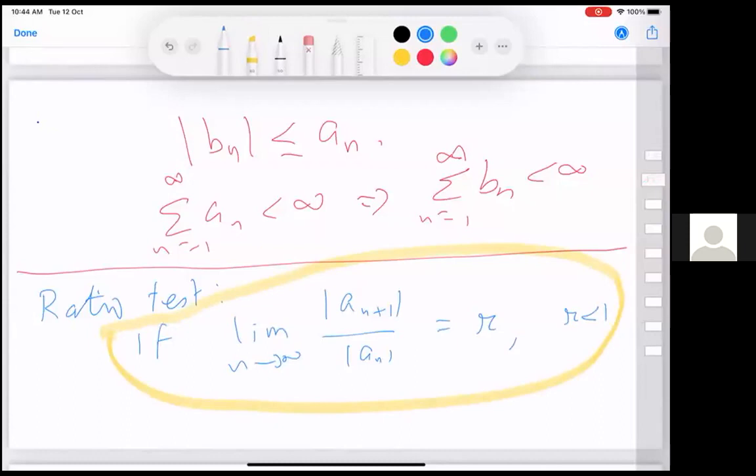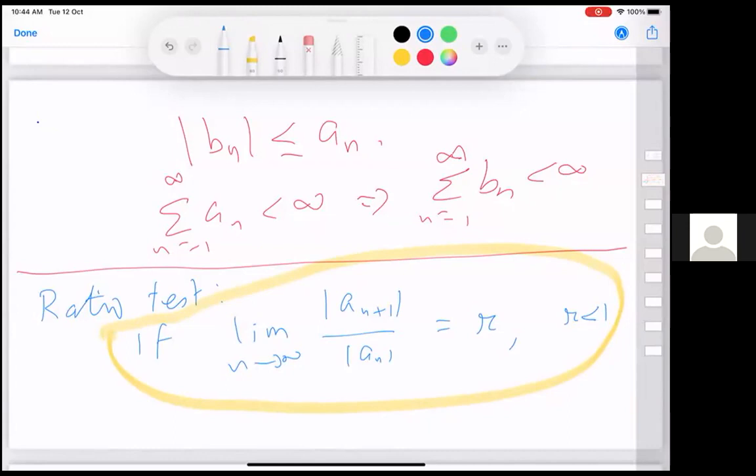so here in this test, there are two things which are being said. Namely, firstly, that this ratio a_{n+1} by a_n is convergent as n goes to infinity, and then converges to some quantity less than 1.